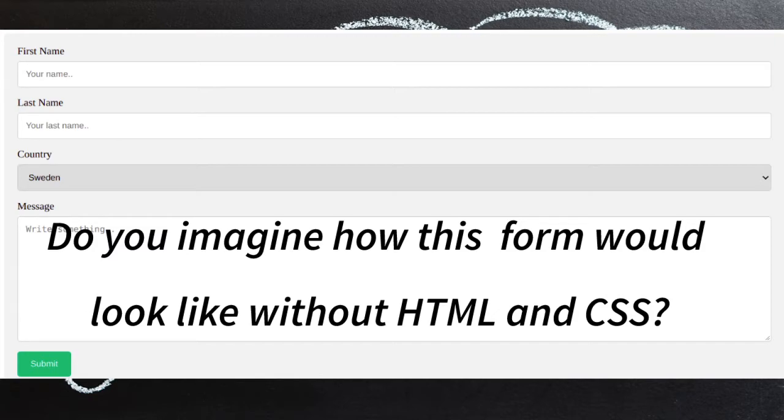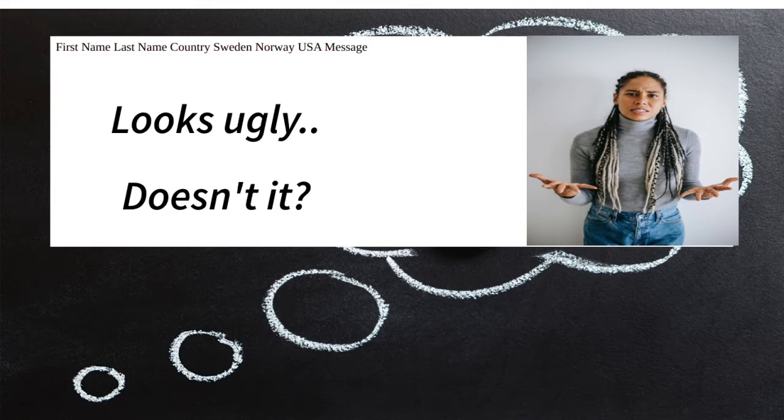Let me show you how it looks without HTML and CSS. Like that, it will only show first name, last name, country and the list of those countries and message. Looks ugly? Yeah, it is ugly because it does not use HTML and CSS.